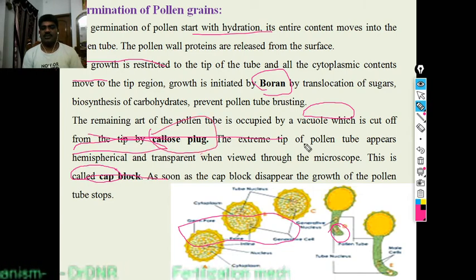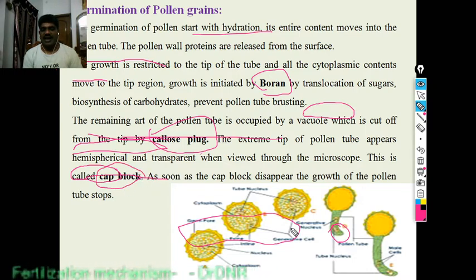The extreme tip of the pollen tube appears hemispherical and transparent when viewed through the microscope. This is called the cap block. As soon as the cap block disappears, the growth of the pollen tube also stops.